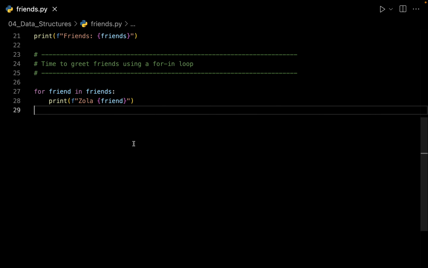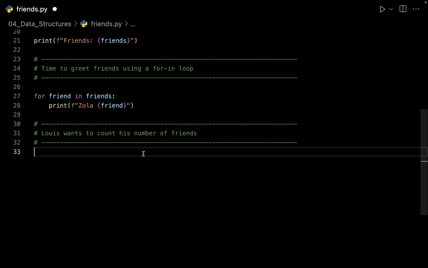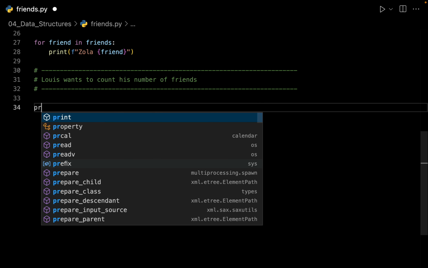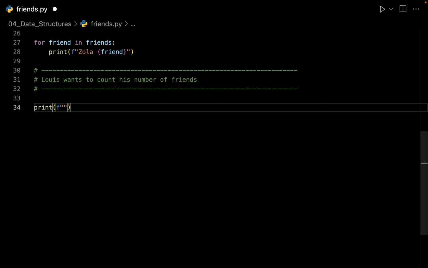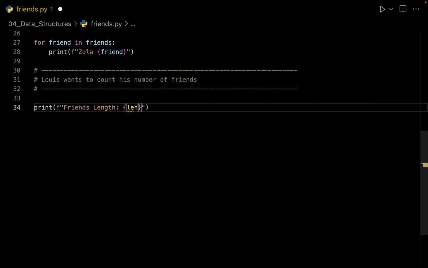Let's see what Lewis wants to do next. So Lewis simply wants to count his number of friends. Remember, I just told you that the length of this list would be 4, and we can find that out by using an inbuilt function which is also called length. Let me show you how it is done. Let's print out friends length, and inside the curly brackets I can find the length by using the inbuilt function called len, and let us pass our list to it.